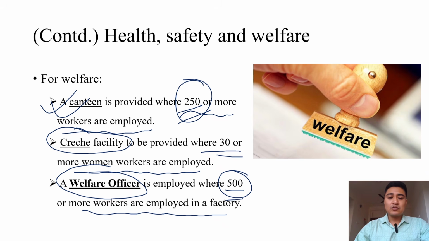Okay, so how to remember it? We have to ensure safety of most of our workers. So it is more. More means 1,000. So safety officer is for 1,000 and welfare officer is for 500. Okay, these questions where I have highlighted or underlined have been coming in our Viva exam and in our MCQ exam. So we must remember these points.